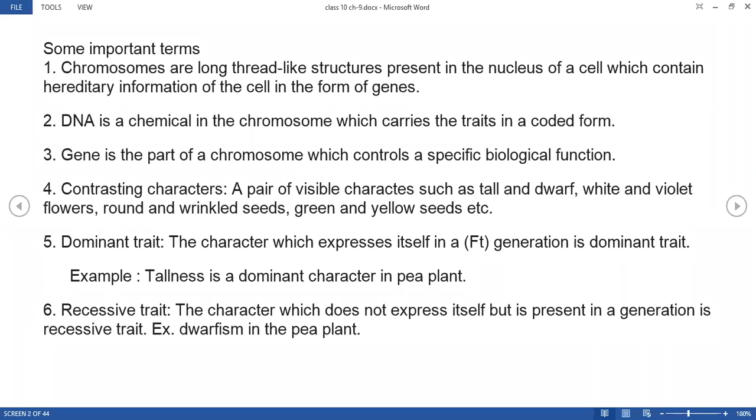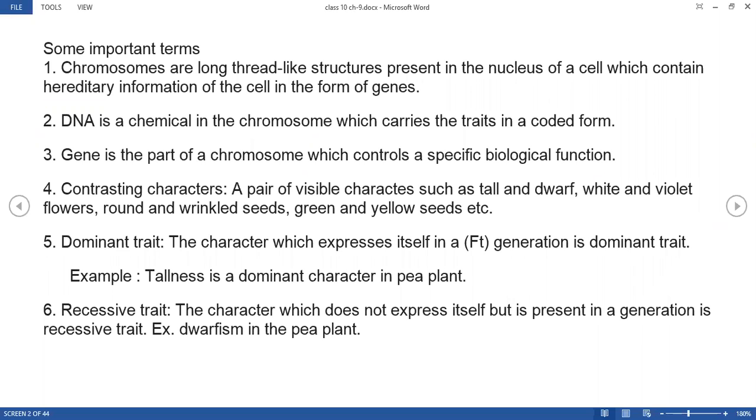That is contrasting characters. Let's take the example of a pea plant, right? Some pea plants may be small, that is dwarf, and some plants are tall in nature. Though both are of the same species, that is pea plant, their characters are different: some are dwarf, that is small, and some are tall. So one character is there but the traits are contrasting, that is, opposite to each other.